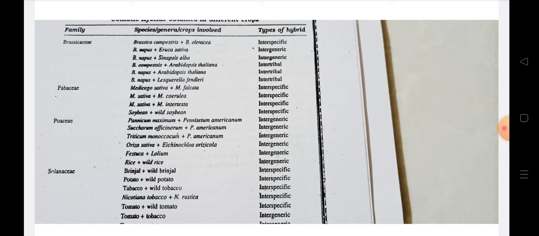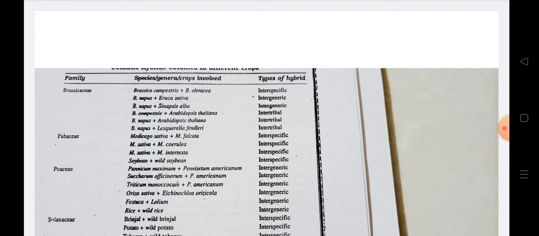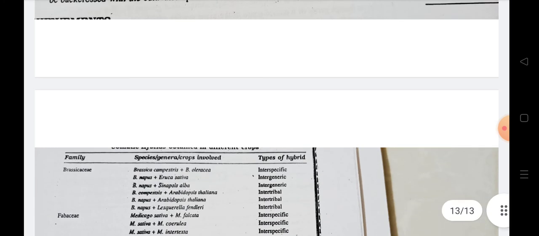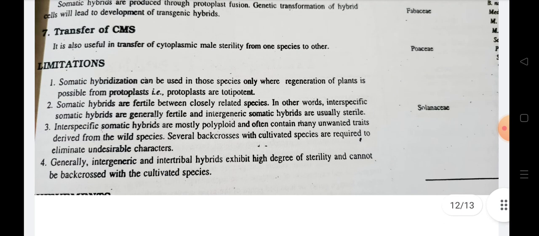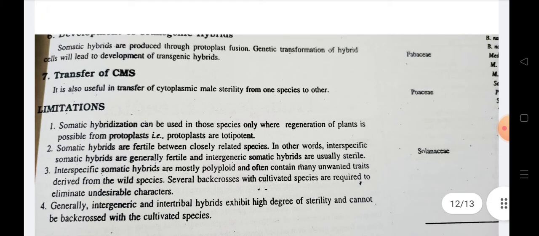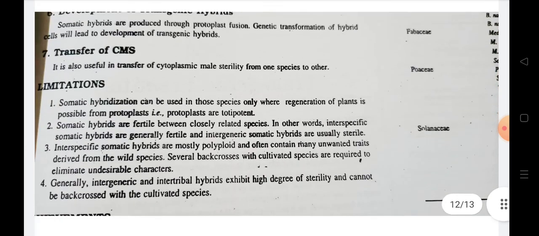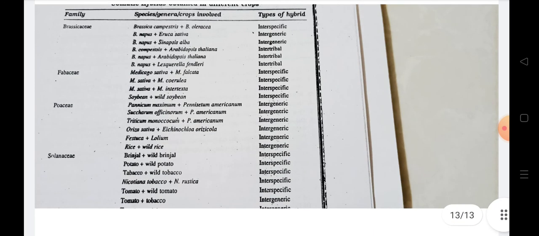So that is the important topic to consider. It is a special tissue culture method, that is, somatic hybridization. Questions may be asked, such as: list the different breeding methods for crop improvement, or explain somatic hybridization with its limitations and advantages. So we can study the points one by one and prepare that particular topic.